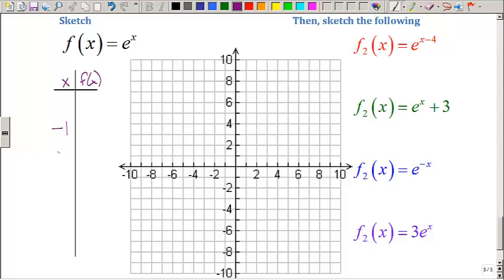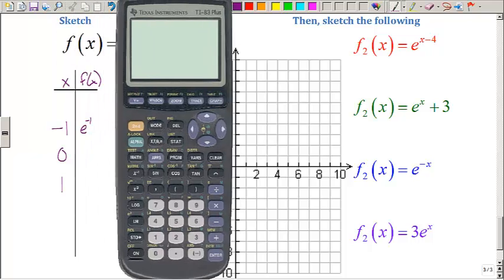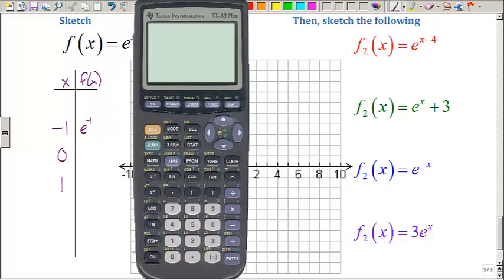I'm going to start with our three key points. e to the negative 1 is going to be 1 over e, but I really don't know what 1 over e is because e is a decimal approximation. So I'm going to pull up the graphing calculator and show you how to type in e to the negative 1.